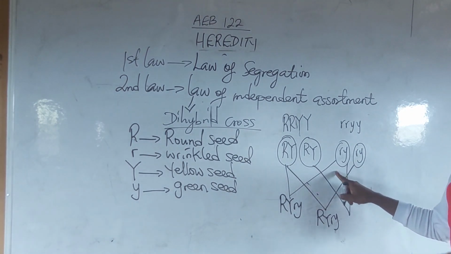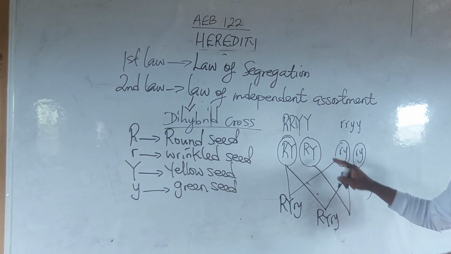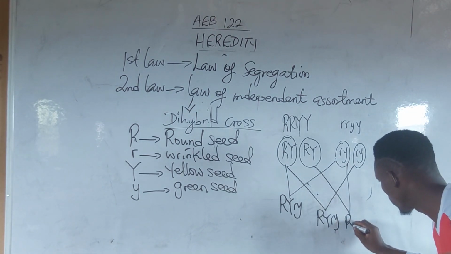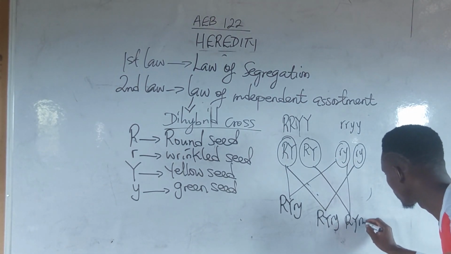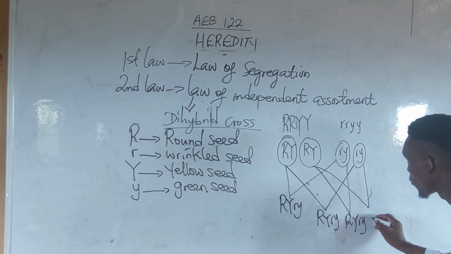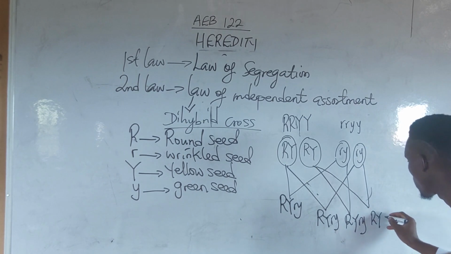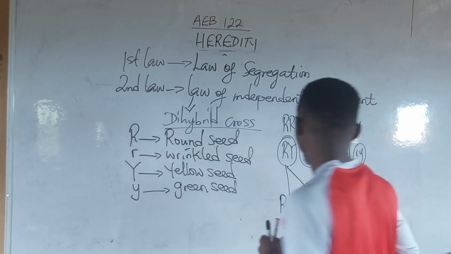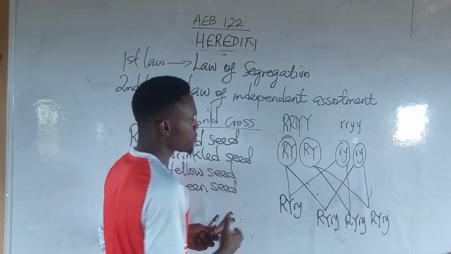It's not fertilization, please. I just call it crossing. Then r and y.